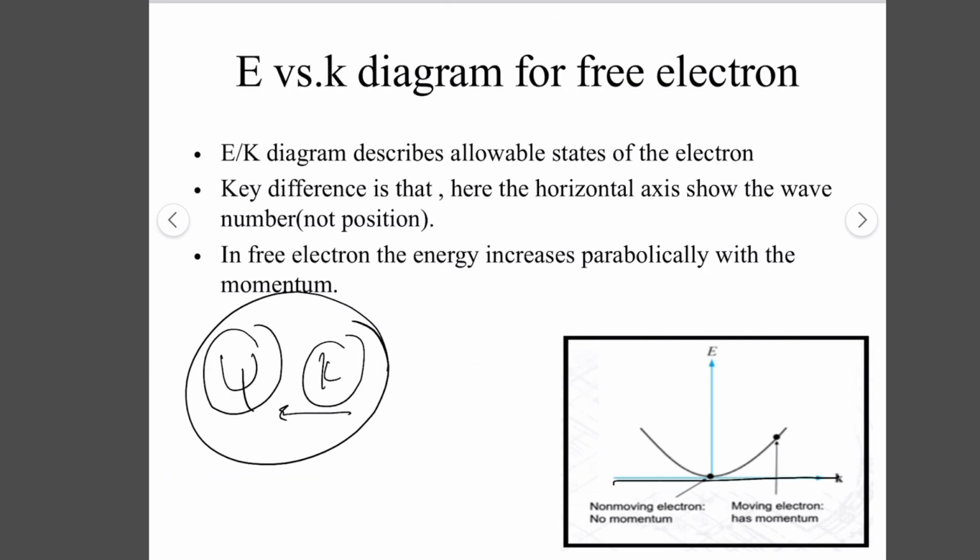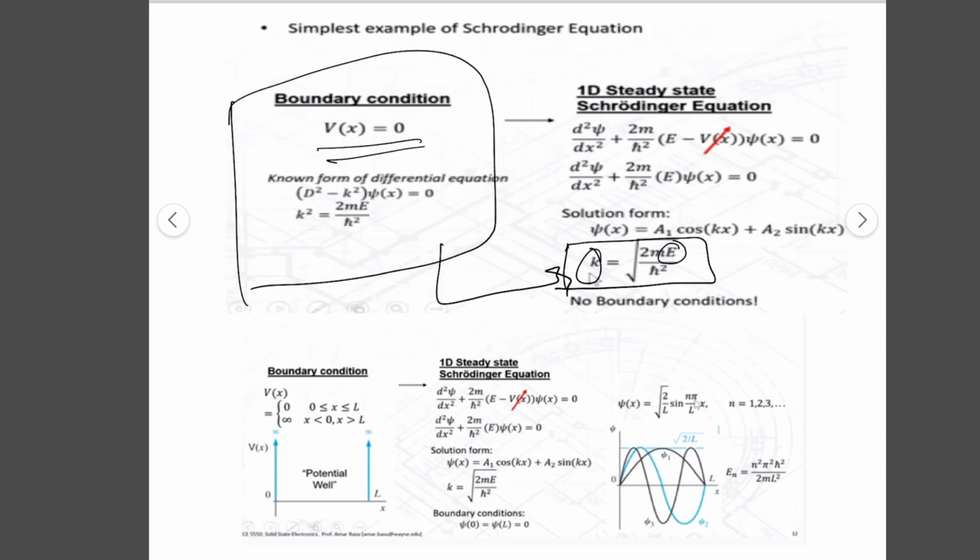So we have an E-K diagram, which by solving this equation we get a parabola. So for bound electrons, with the boundary conditions, we have a sinusoidal solution with integral multiples of n.